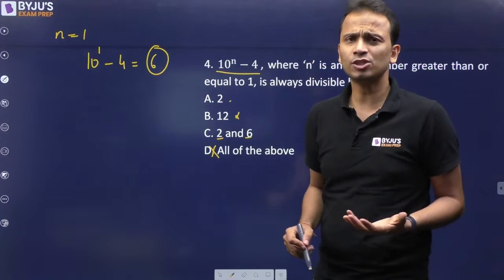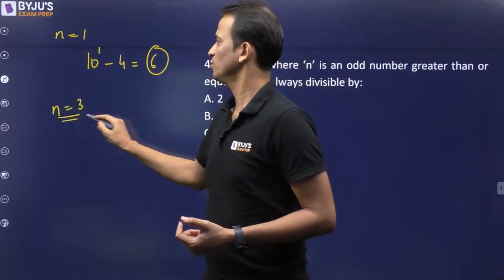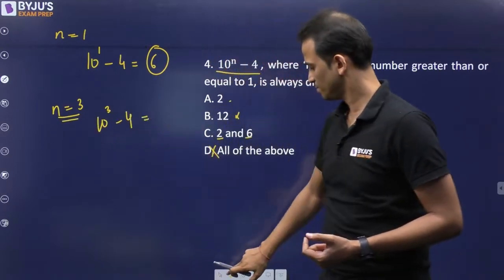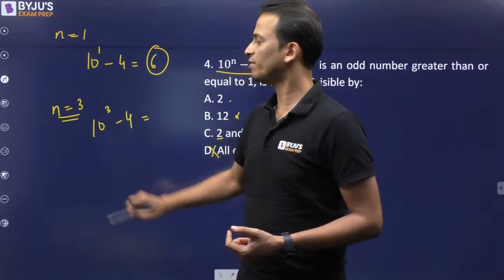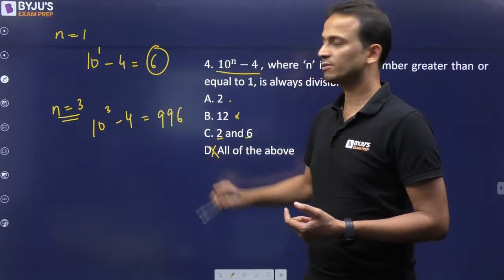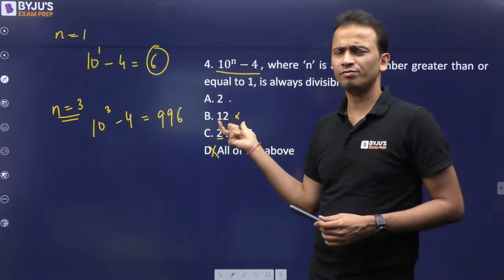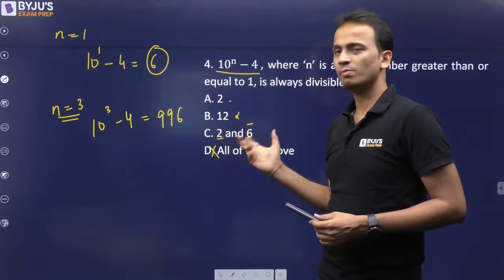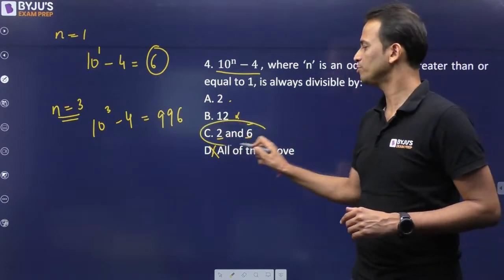Then I can put the next value of n equal to 3. Okay. So 10 raised to the power 3 minus 4. 1000 minus 4 is 996. Okay. Now this number 996, yes, it is divisible by 12. Fine, but this option is already eliminated because of this. And now it will be divisible by both A and C. So the most appropriate answer to mark here will be option C.